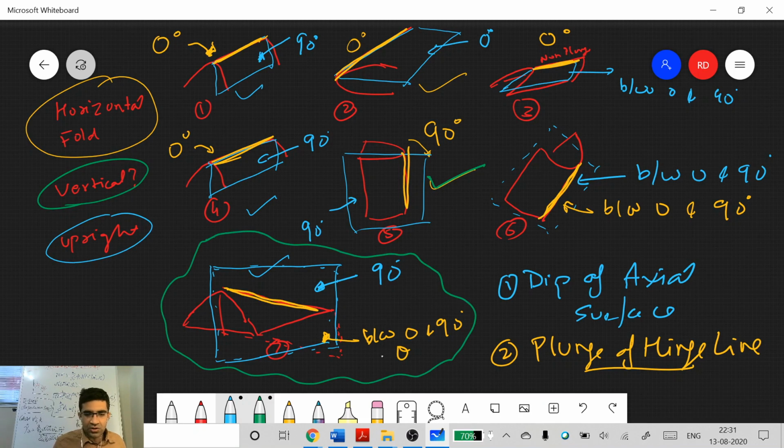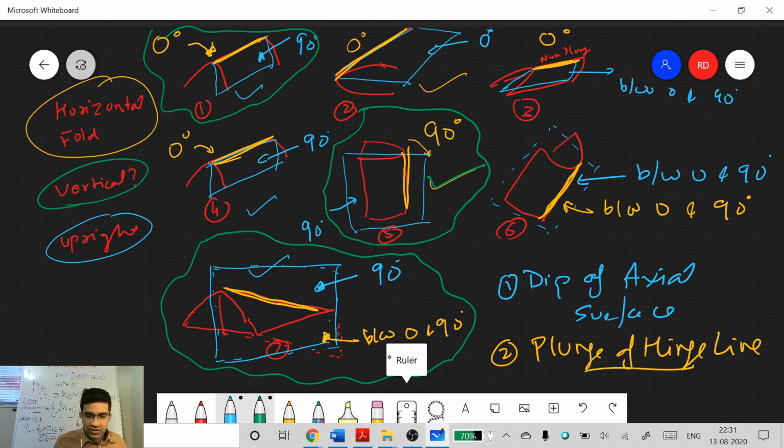look at this case. In all these cases, what is the dip of the axial surface? And this is the third one. All these ones in green. They are all, look at these values in blue. They are all 90 degrees. Correct? Here it is 90 in this case. Here also. So in all these green points we have axial surfaces at 90. What is happening to the plunge of the hinge line? So it is varying from 0 to 90 degrees.